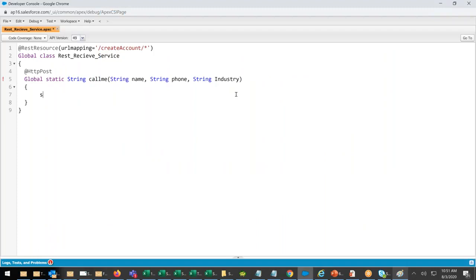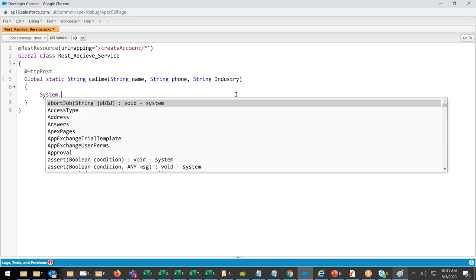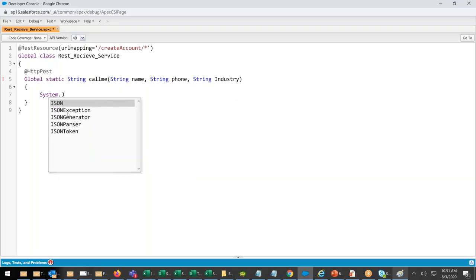I will start. You have already done this. System.JSONGenerator js equals JSON.createGenerator. I'm doing a serialization now.